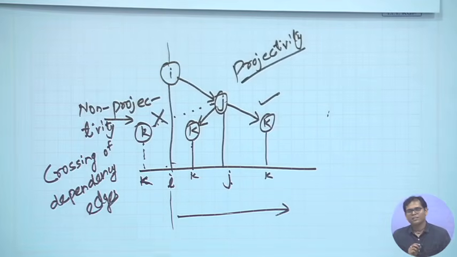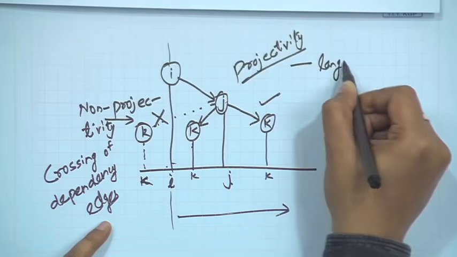Now, what is important is that this constraint of projectivity is many times dependent on the particular language that you are choosing for your dependency construction. So, it might happen that there are certain languages that do not follow this projectivity constraint, and some languages like English, they quite regularly follow this projectivity constraint. So, this is language dependent.